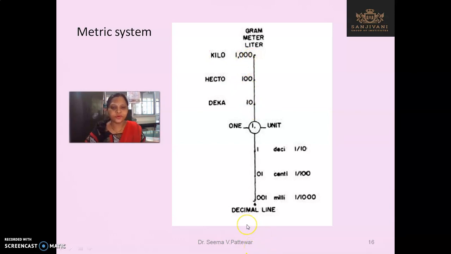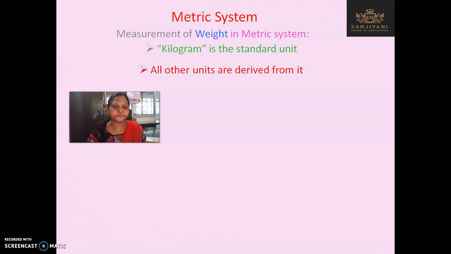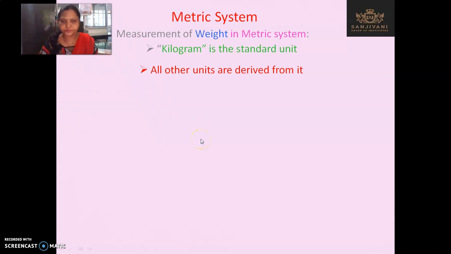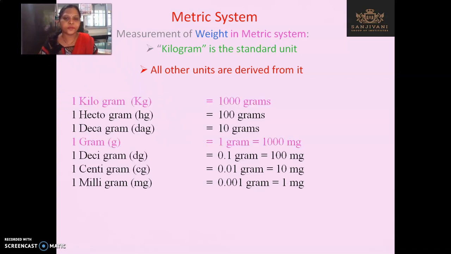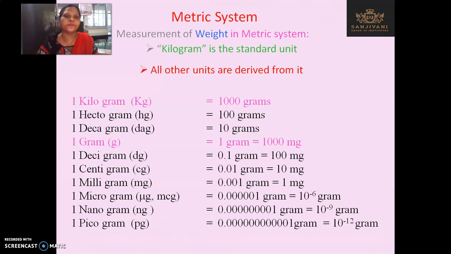This is just for how to remember that scale. Then in the metric system, weight, that is for solids, kilogram is the standard unit, and all the other units are derived from it.